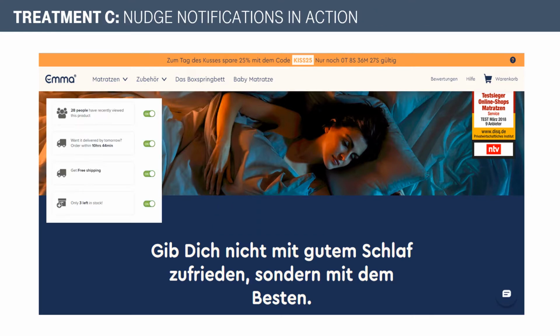In treatment C, I propose the introduction of nudge notifications within the landing page of EMA. This is driven by consumer psychology, and by using real website data to create notifications, it will attract visitors' attention and persuade them to take action. Meaning, if you know that there is limited stock available, it will create a sense of urgency within the customer and persuade them to take action.